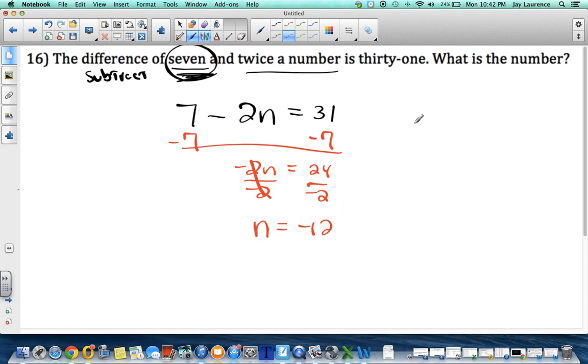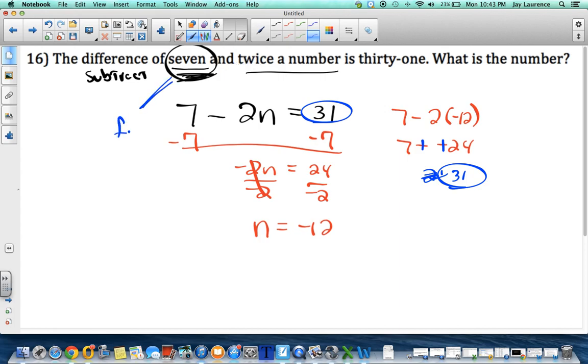I can test it. Let's do 7 minus 2 times negative 12. Let's see, I'm going to get 7 minus 2 times negative 12, negative 24. Minus a negative is the same as plus a positive, right? Taking away a negative is the same as adding a positive. 7 plus 24, 31. And look at that, it's supposed to equal 31. So I tried to trick you there. I didn't do the difference of twice a number and 7. I didn't do 7 less than twice a number. I did the difference of 7 and twice a number. This one comes first. Why? Because it comes first in the sentence.